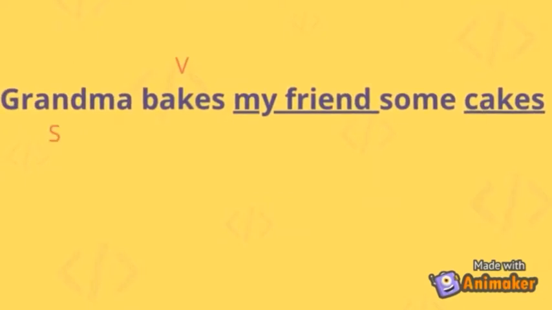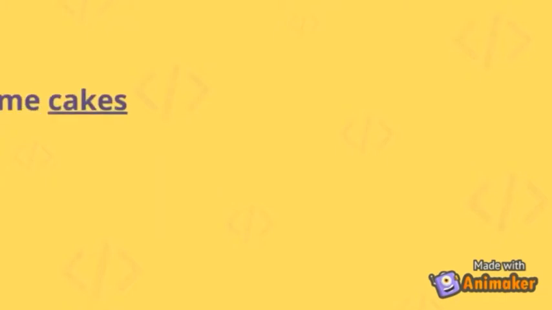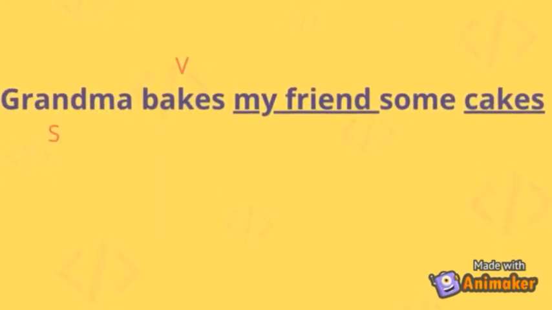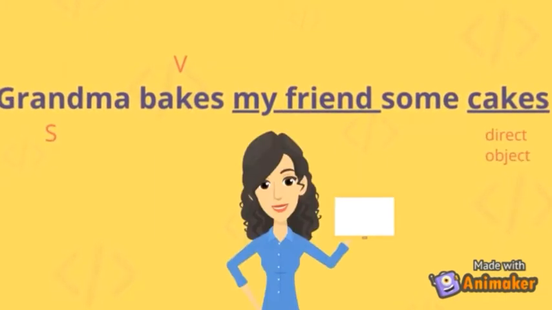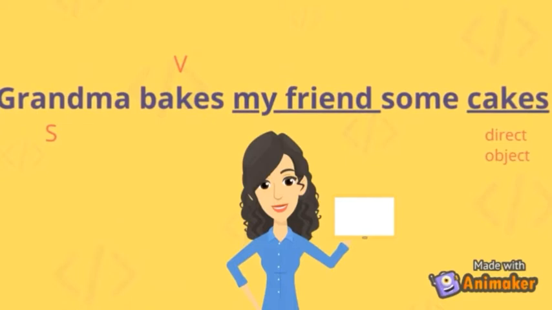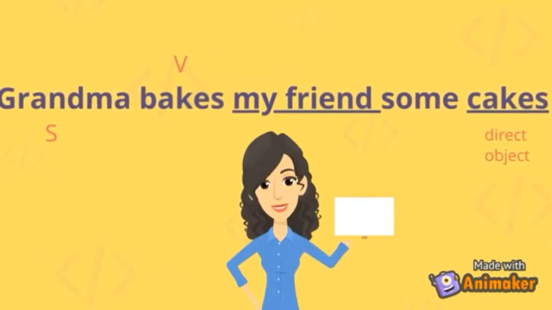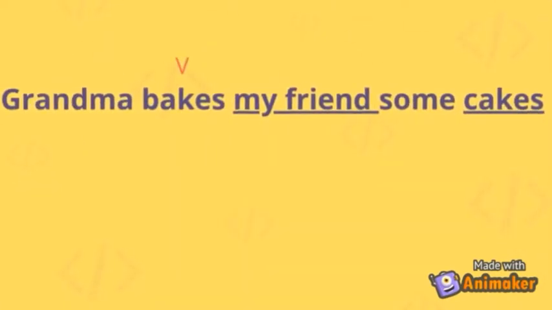The problem is there are two objects here, my friend and cakes. If we still remember how to identify the direct object, we can ask the question with what or whom. So, we can ask, what does Grandma bake? The answer is some cakes. So, our direct object is cakes.